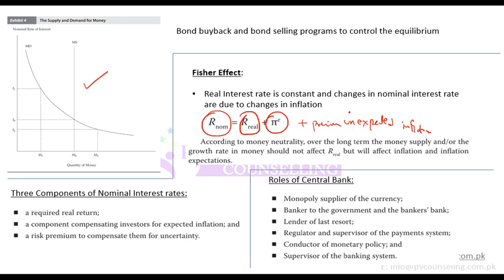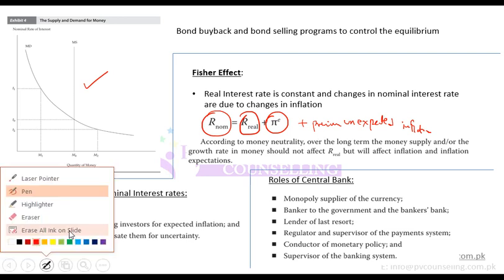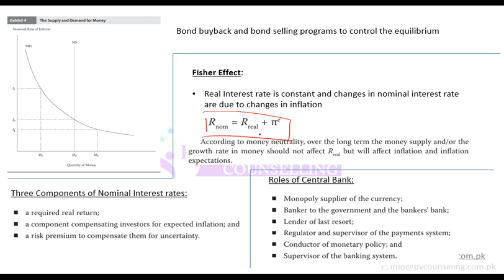So if you are in an economy where uncertainty is high, then this premium will be high. If you are in an economy where certainty is high or stable, then this premium will be negligible or zero. Otherwise, nominal interest rate will build in some premium for unexpected inflation as well, not only expected inflation. But this is the Fisher effect, which says that there is a real rate and an expected inflation premium. In reality, there will be some unexpected premium as well.